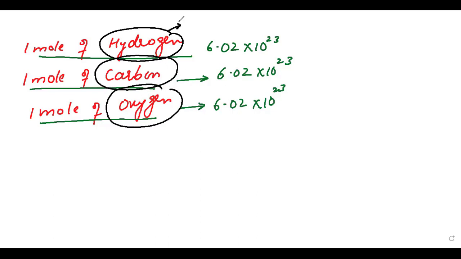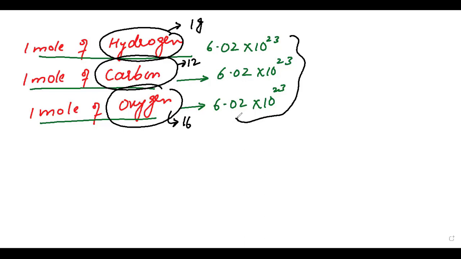The mass of hydrogen is 1 gram, carbon is 12 grams, and oxygen is 16 grams. Then how is it possible that all these three elements have the same number of particles? So let us try to understand this. How can this be possible?